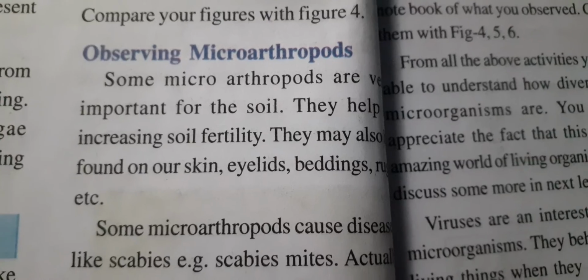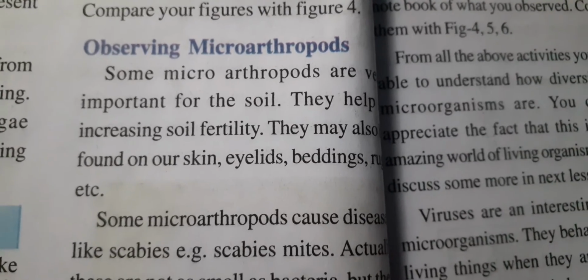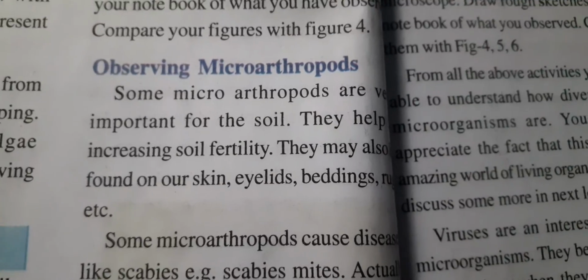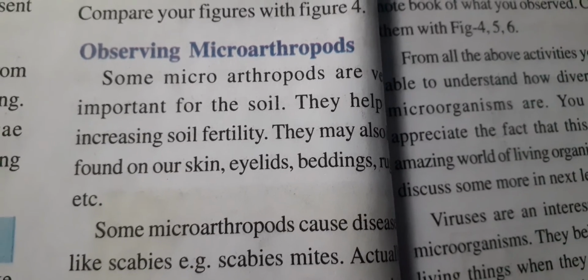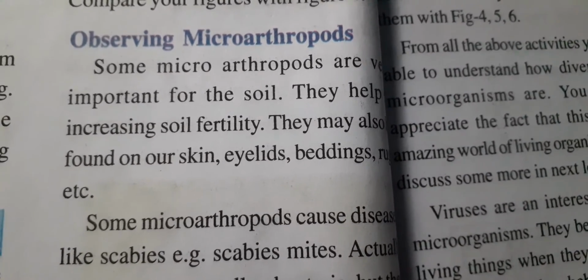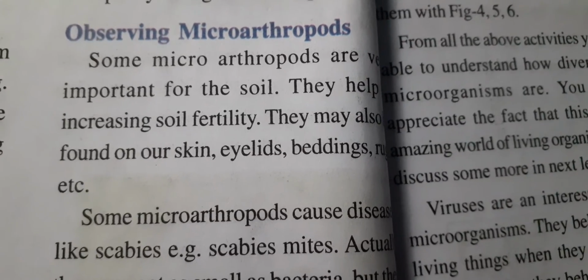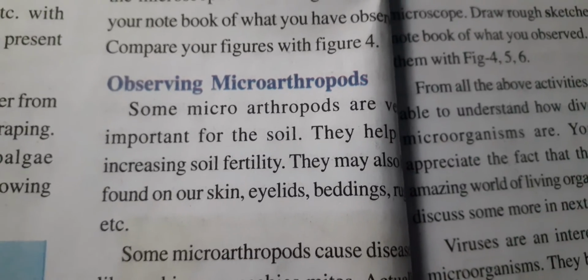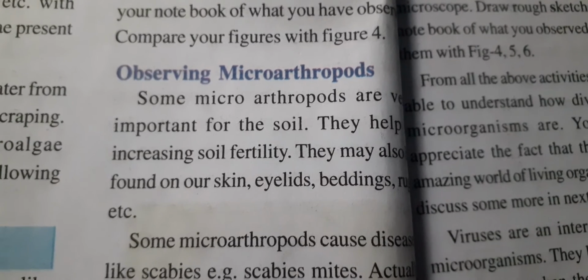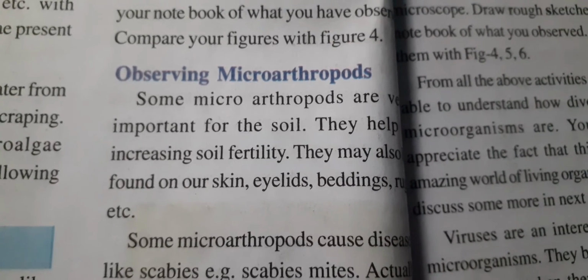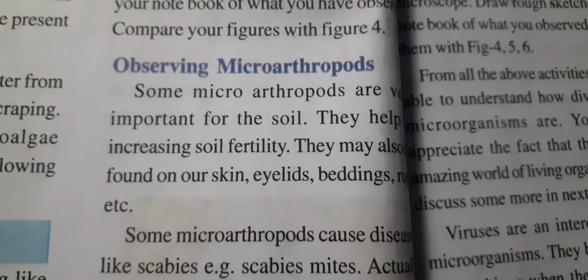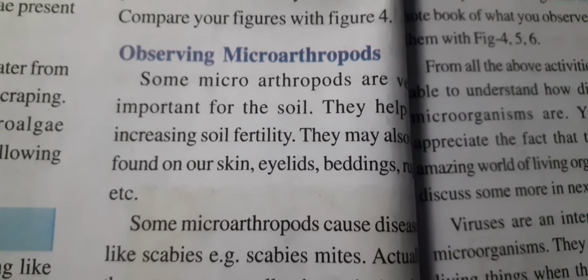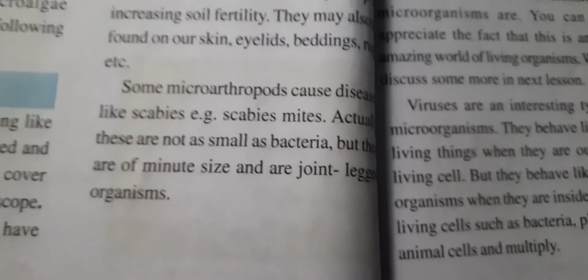Now we have to observe some microarthropods. Some microarthropods are very important for the soil. They help in increasing soil fertility. They may also be found in our skin, eyelids, beddings, rugs, etc. Common places are skin and eyelids.